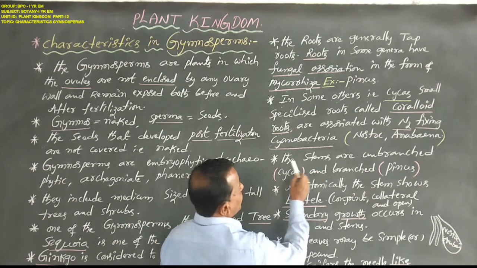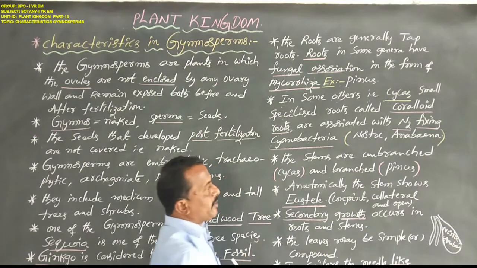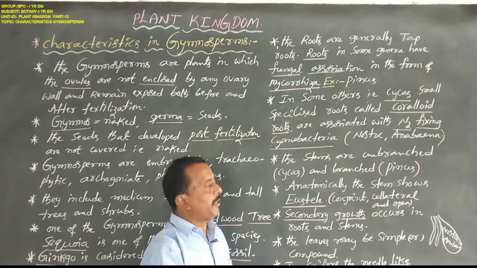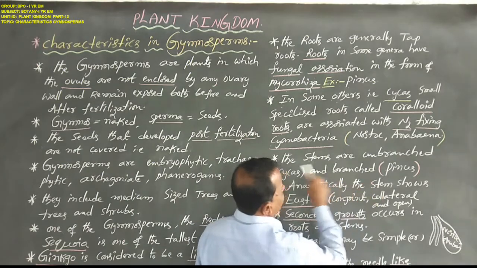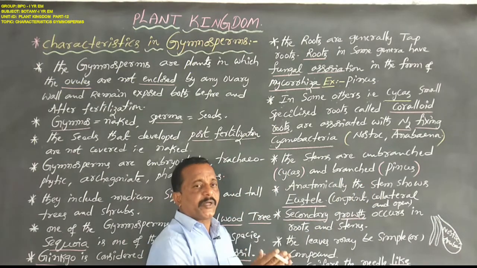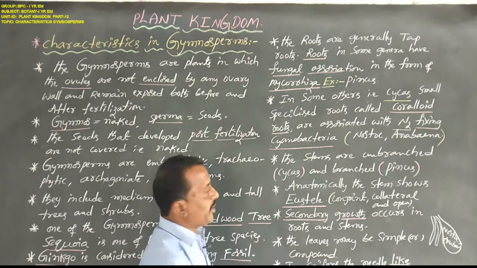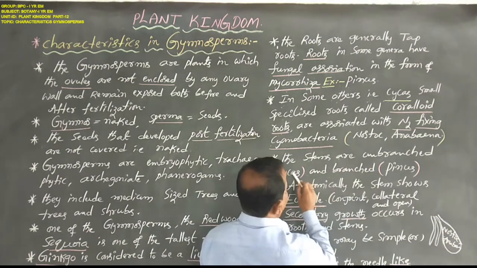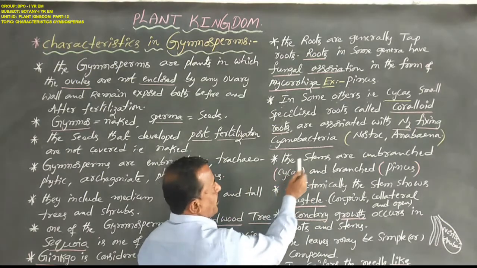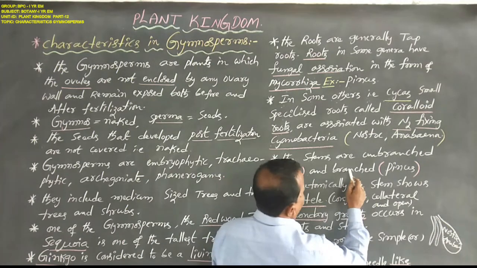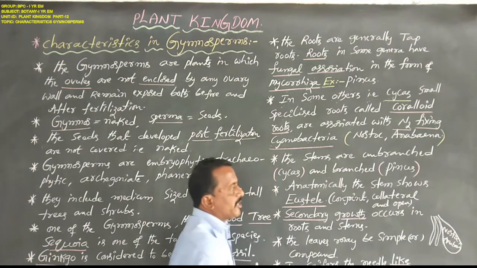Next, coming to stem. The stems are unbranched, especially in Cycas. Cycas stems do not have branches, growing upright, straight, and aerially. In Pinus, the stem is branched. The stem spreads out into several branches. The Cycas stem does not spread out into several branches, while the branched Pinus stem spreads out into several branches.